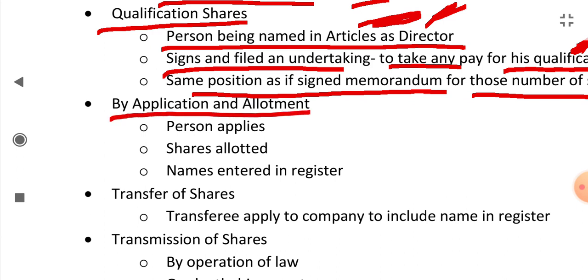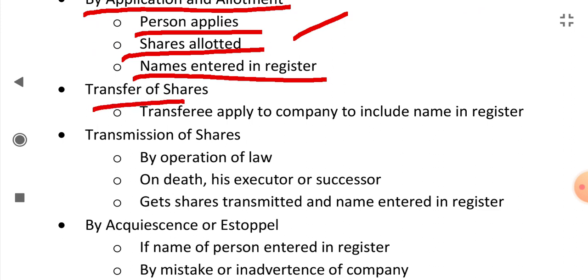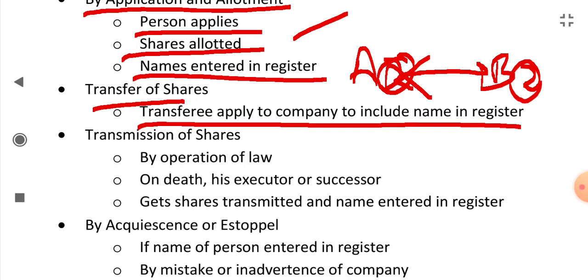By application and allotment: when a person applies for shares, the shares are allotted to that person and his name is entered in the register, he will become a member. By transfer of shares: the transferee applies to the company to include his name in the register. Suppose A has 2 shares and transfers these shares to B. Now these shares are with B, and B applies to the company that his name should be included in the register of members, then he will become a member, and A's name will be removed.